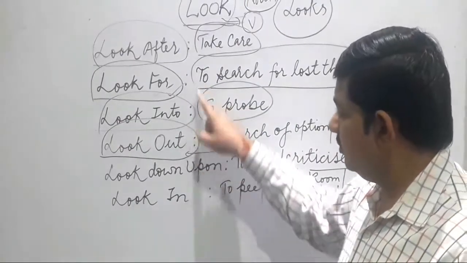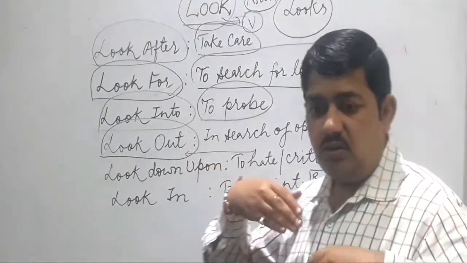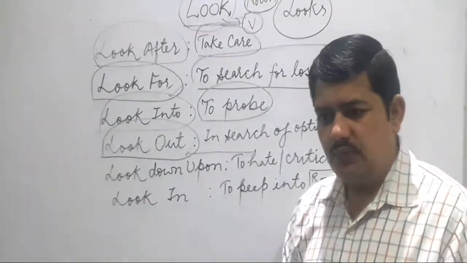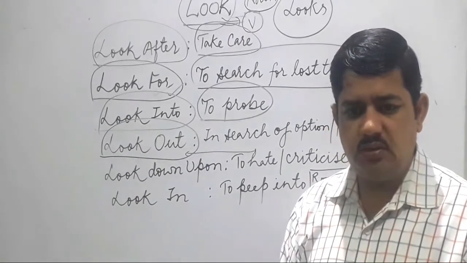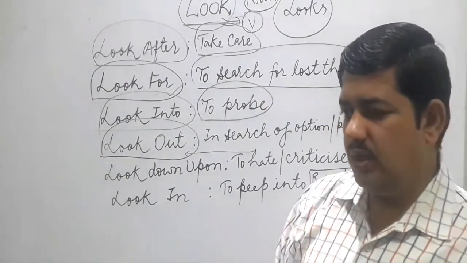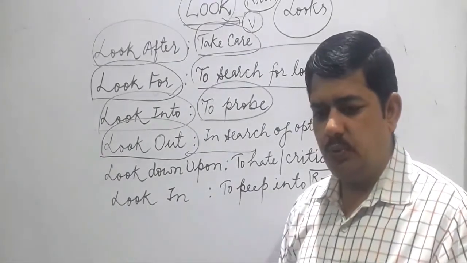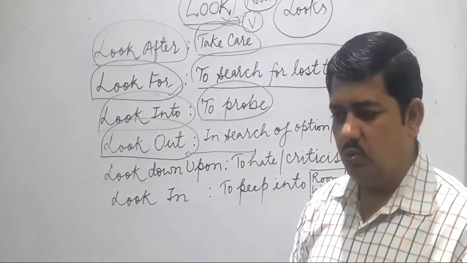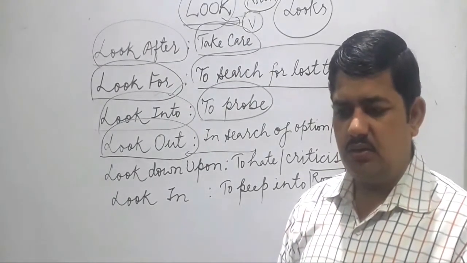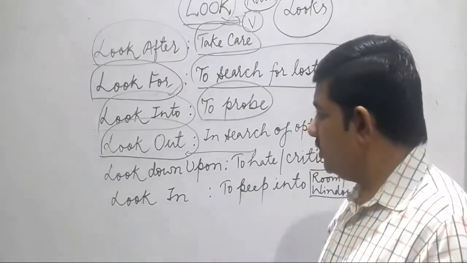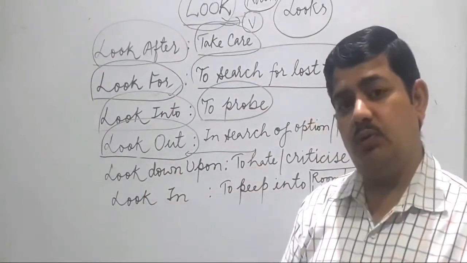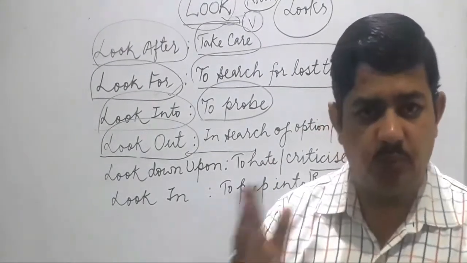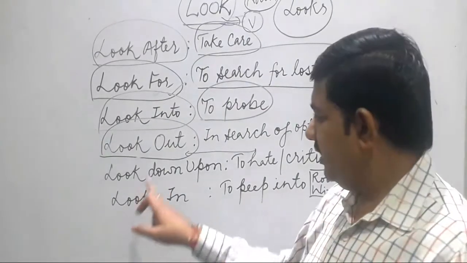See, this is different from this one. Suppose you are in search of a job, you are in search of a person who is a skilled laborer. You are in search of a person who is a good teacher. You are in search of a person who is expert in some kind of mechanical work. So there we use lookout. I am looking out for a person who is fit for this job. Clear? So there we use lookout.